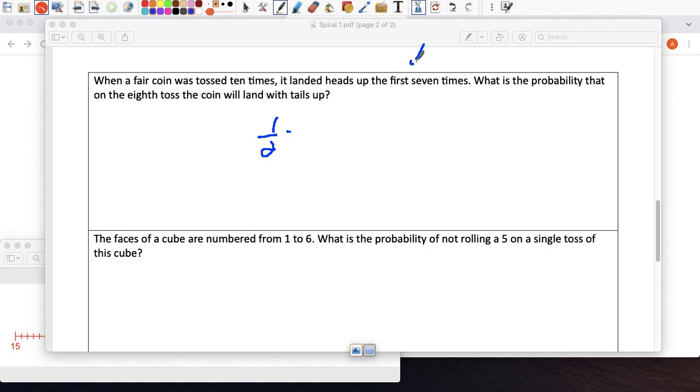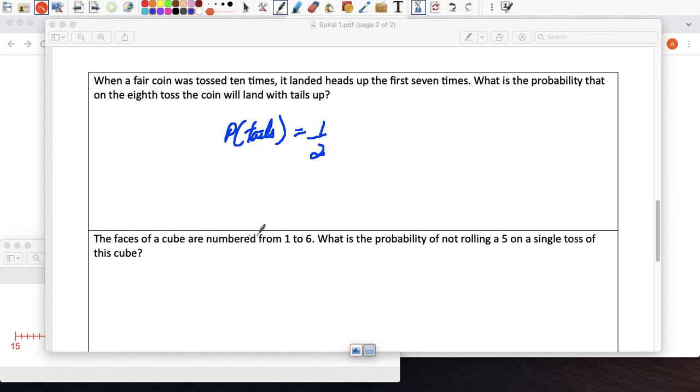And it said it landed on heads 7 times. Actually, let me take that out because that's incorrect. On the 8th toss, you're about to throw the coin in the air for the 8th time. What's the probability that on that 8th time it lands with tails up? The probability of tails, regardless if it's the 8th time or the 9th time, is always going to be half.